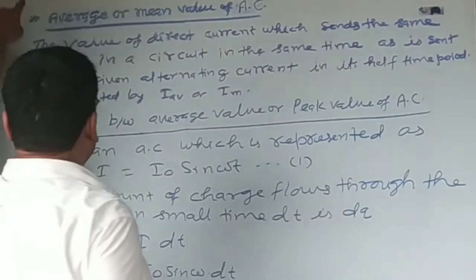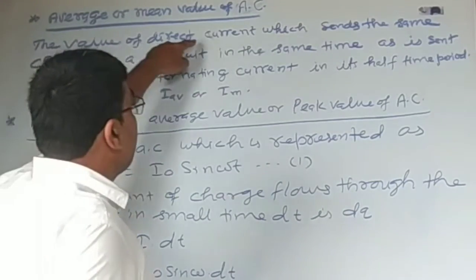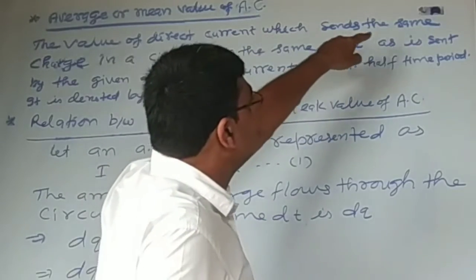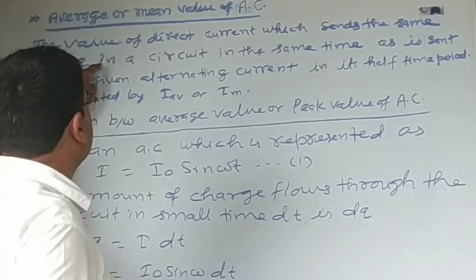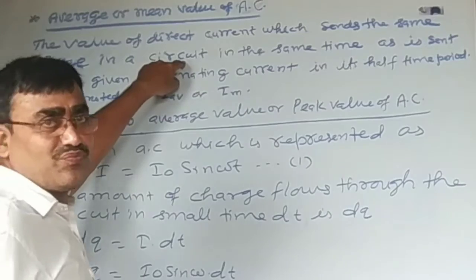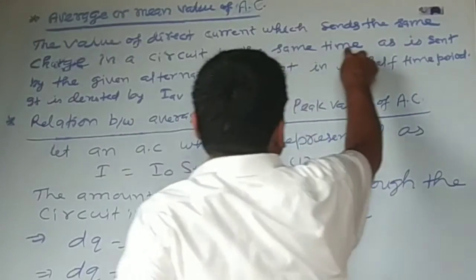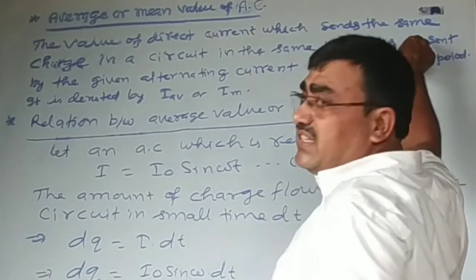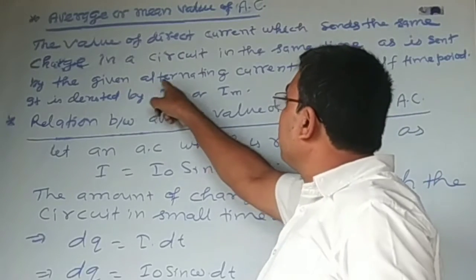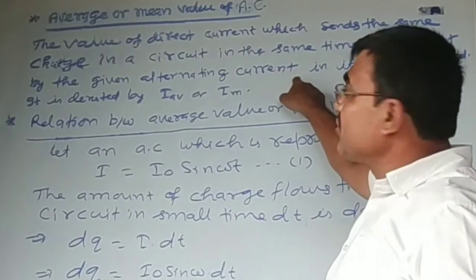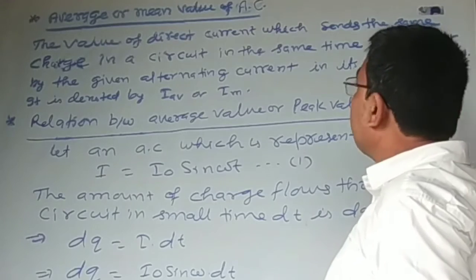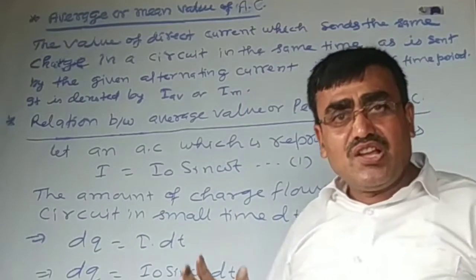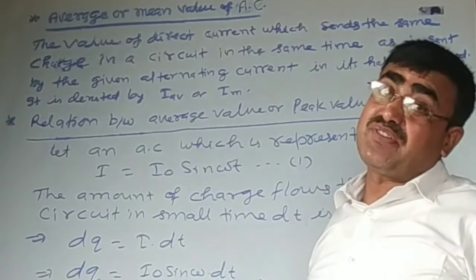Look here, the value of direct current which sends the same charge in a circuit in the same time as is sent by the given alternating current in its half time period is called the average value of AC.